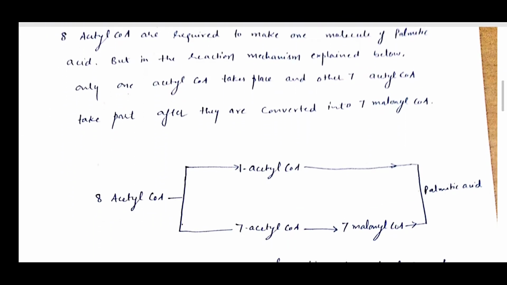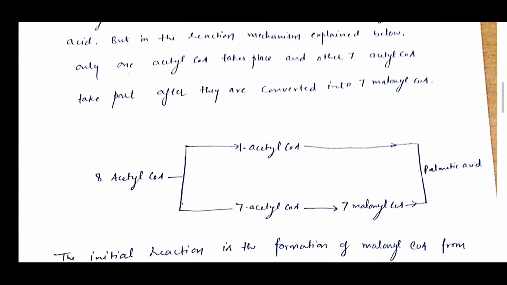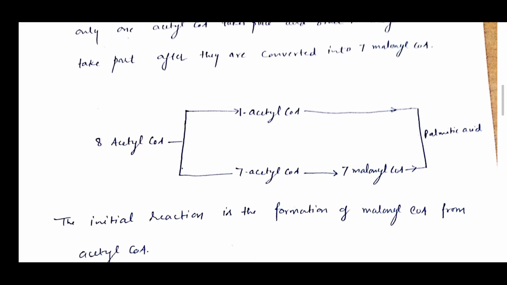Now, a total of 8 acetyl coenzyme A are required to make one molecule of palmitic acid. But in the reaction mechanism explained below, only one acetyl coenzyme A takes part as such, and the other 7 take part after they are converted into 7 malonyl coenzyme A. These combine to form palmitic acid.